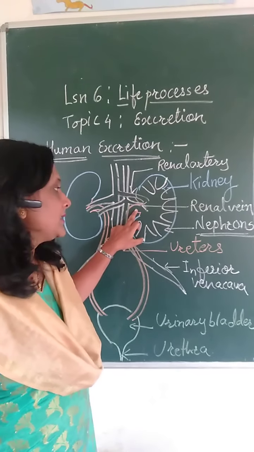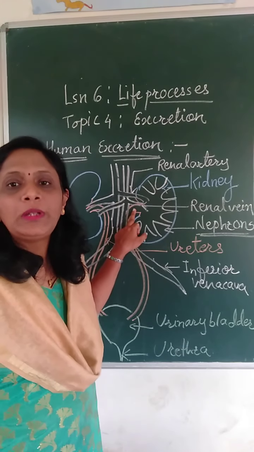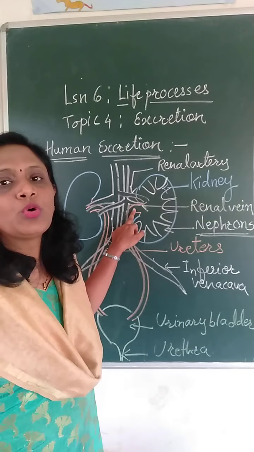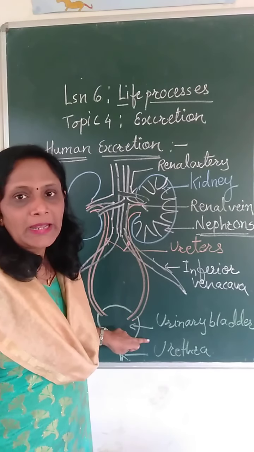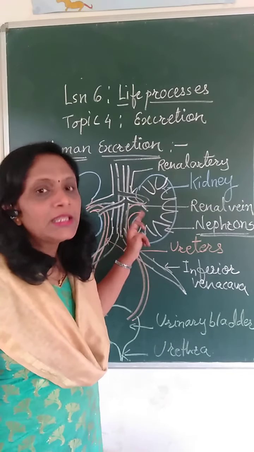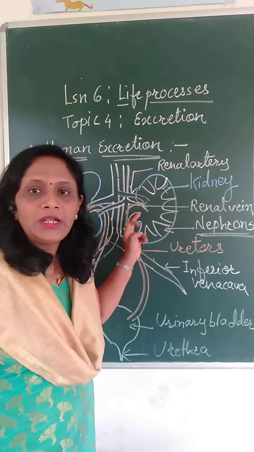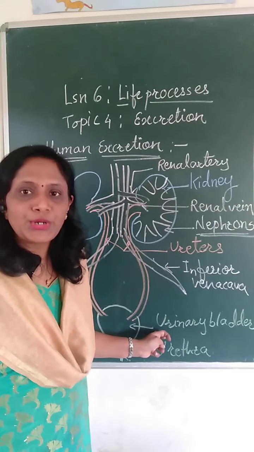Second is the ureters. These ureters are long tube-like extensions which go down from the kidneys and get connected to the urinary bladder, and they carry the urine from the kidneys to the urinary bladder.